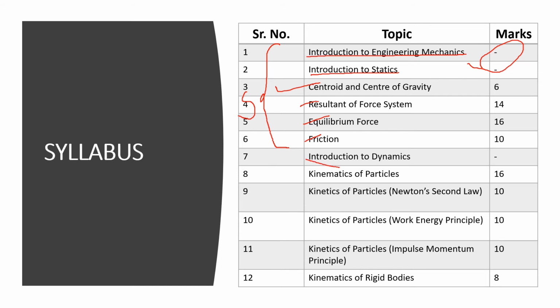Then here we'll go for dynamics, that is introduction to dynamics. Chapter number 8, that is kinematics of particles. Majority of this chapter you have covered during your 11-12 standard. And then kinematics of rigid body. These two chapters will fall under kinematics, while chapter number 9, 10 and 11, that is kinetics of particles using various methods, will fall under kinetics. So this is how your syllabus is divided into statics, then dynamics, and then under dynamics, kinetics and kinematics.